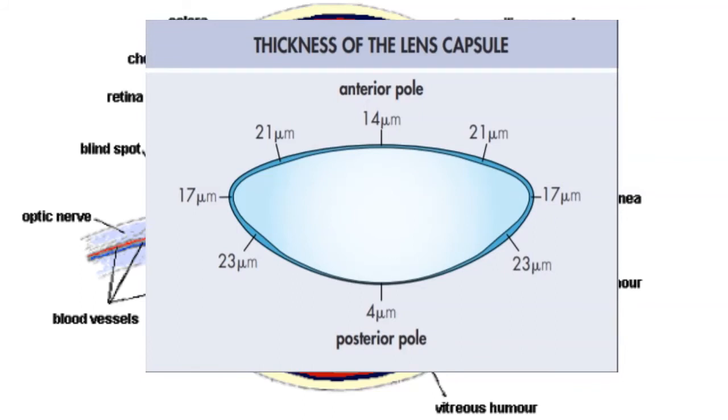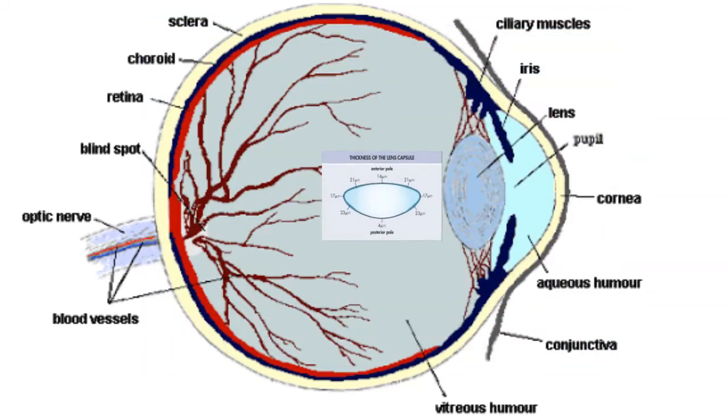The lens has three important parts. We have a nucleus in the center of the lens, and then you have a cortex, and this is encapsulated via a capsule. The capsule is formed of elastin. The capsule is very important as it separates the contents of the lens from the eye. The capsule is thickest anteriorly and it is thinnest posteriorly.